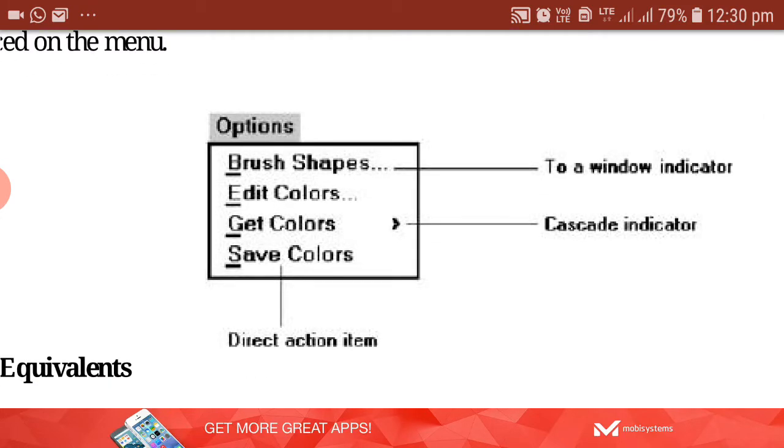See, save color. Save color is a direct action item. So neither is it going to take you to a new window, nor is it going to display any sub menu. So whenever you select that particular option, for which action it has been intended, that action will be carried out.